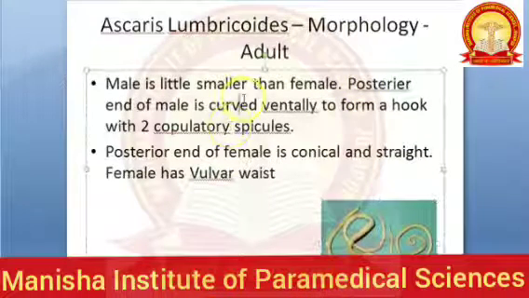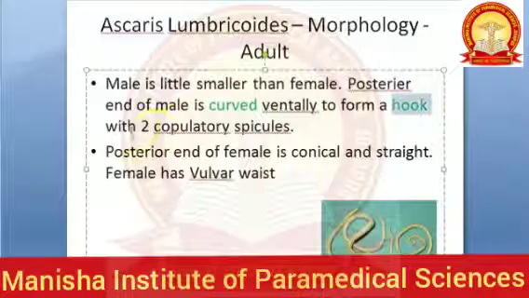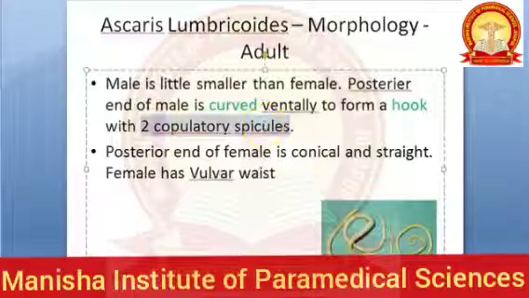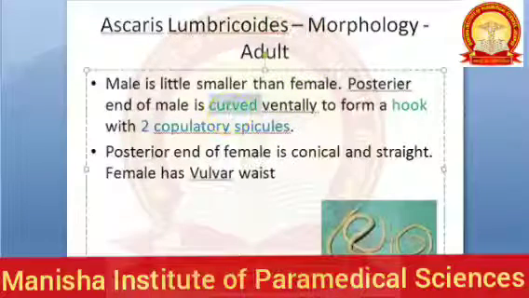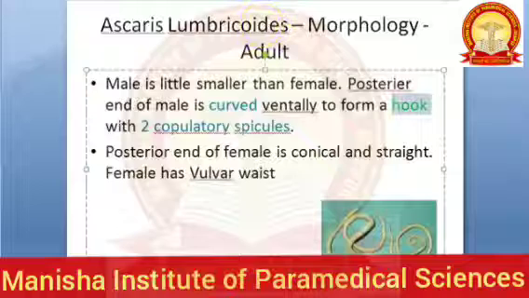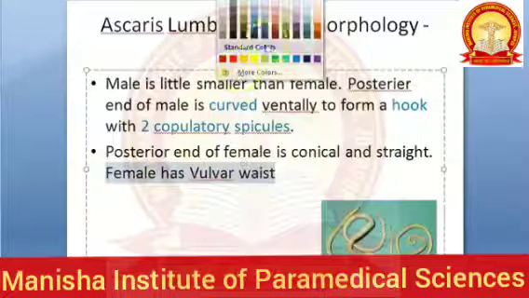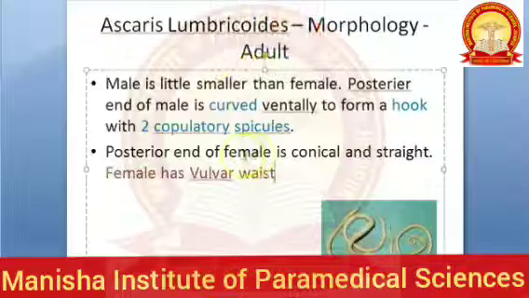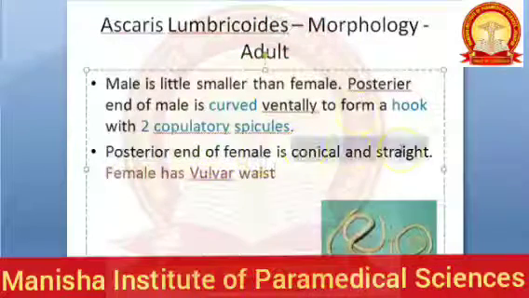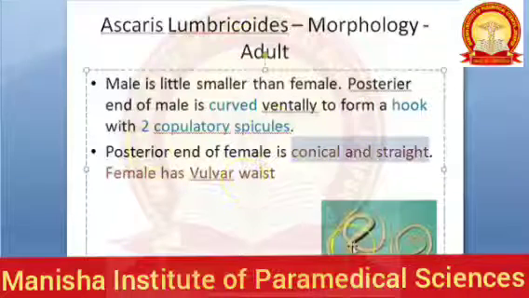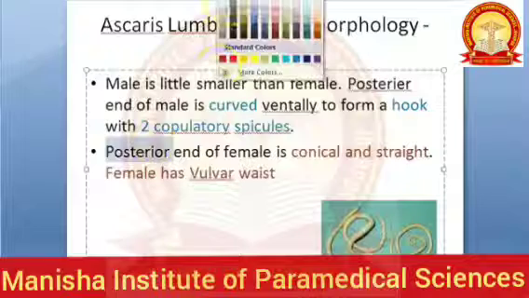Now the male is smaller than the female. The posterior end of the male is curved ventrally to form a hook with two copulatory spicules. Let's put the male in blue. This is about the male. The female has a vulvar waist. We put some nice pink for it. The posterior end of the female is conical and straight. They are talking only about the posterior end, remember.